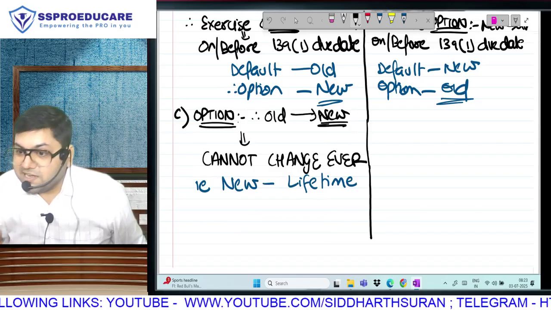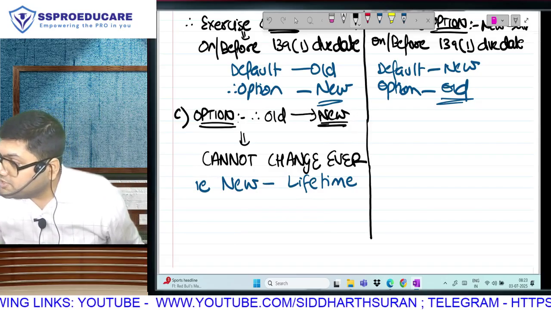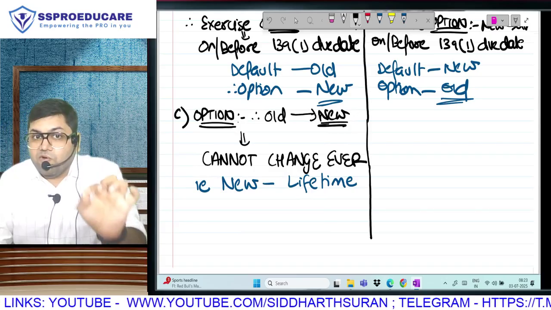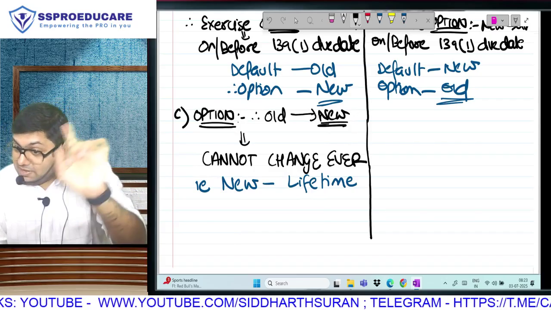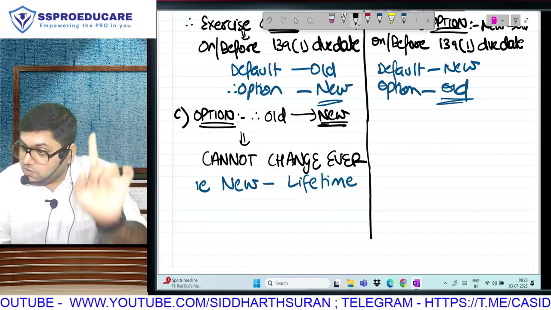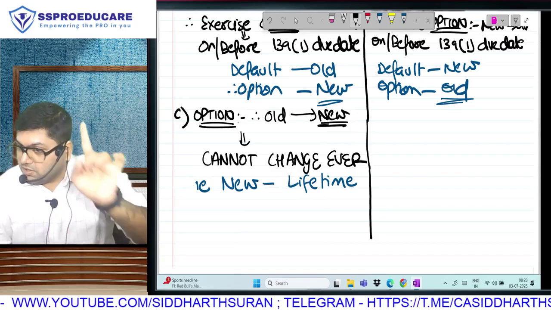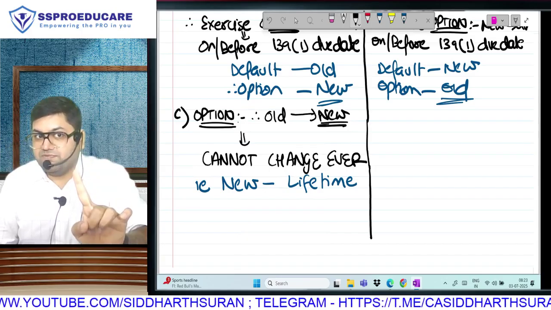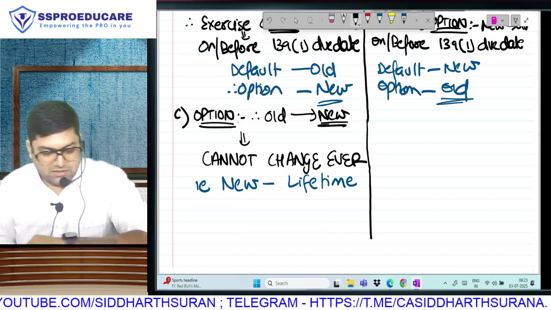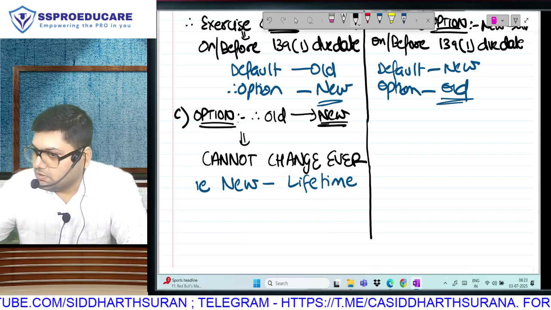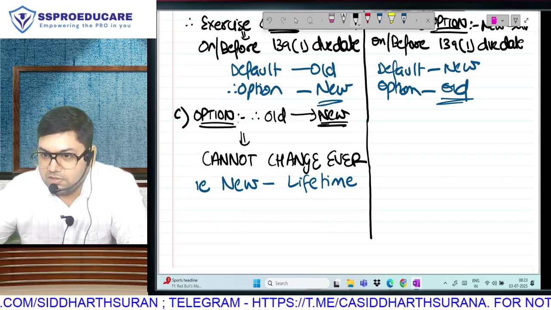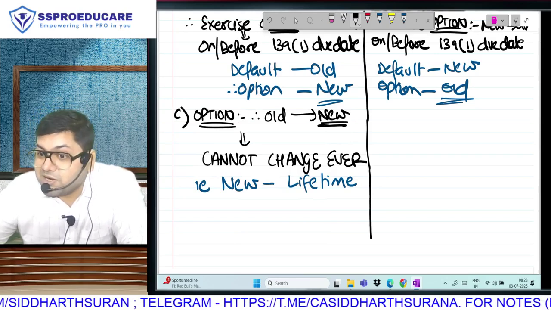Option once taken can never be changed. Once you go from old regime to new regime, left side way, you are going to remain in new regime forever. This is one way. This is irreversible. You can never come back to the old regime. Matlab, let me put it this way.